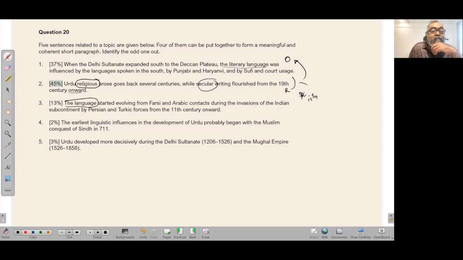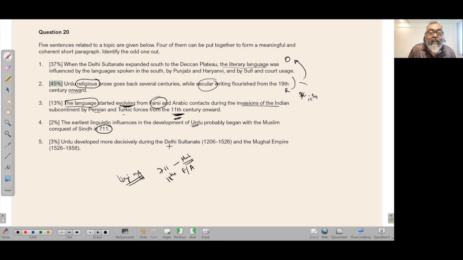The language started evolving from Farsi and Arabic contact during the invasion of the Indian subcontinent by Persian Turkey around the 11th century. So already there is some temporal sort of story. What happened then? The earliest linguistic influence of development of Urdu probably began with the Mughal. So this is in linguistic influences of Urdu. Immediately you can see in 1711 it was the Muslim, and then the 11th century onward, we have invasion of Indian, okay, Farsi and Arabic.